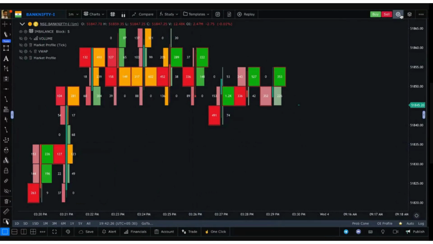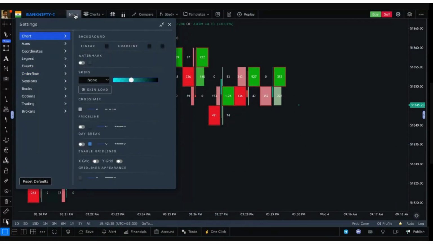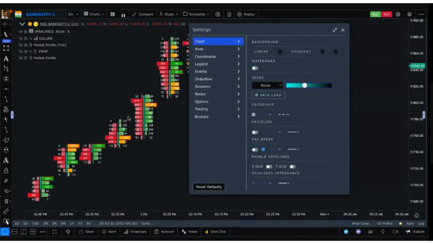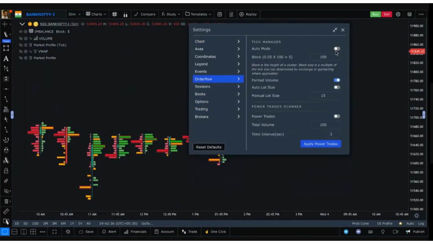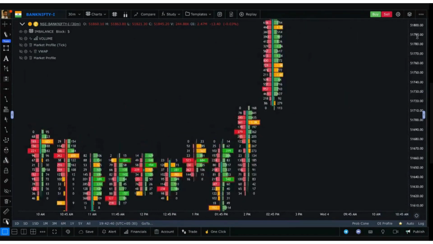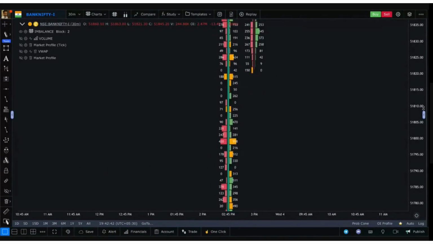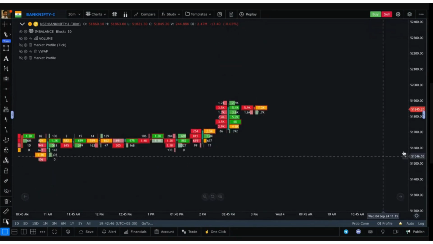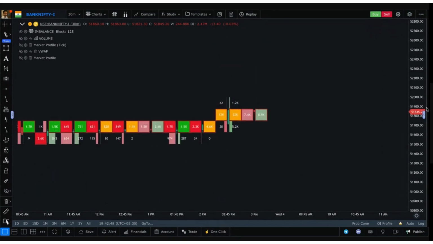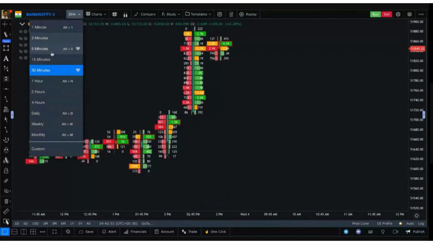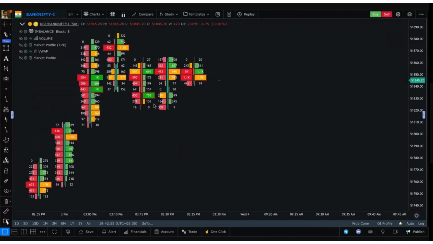What does auto do? Essentially, if you are on 5 minutes or any time frame for that matter, let's say we are on 30 minutes with order flow auto mode, as you stretch the chart, you can go inside the candle essentially, and the box size will automatically adjust itself. So this is one way to use it. Usually I like to keep it auto.